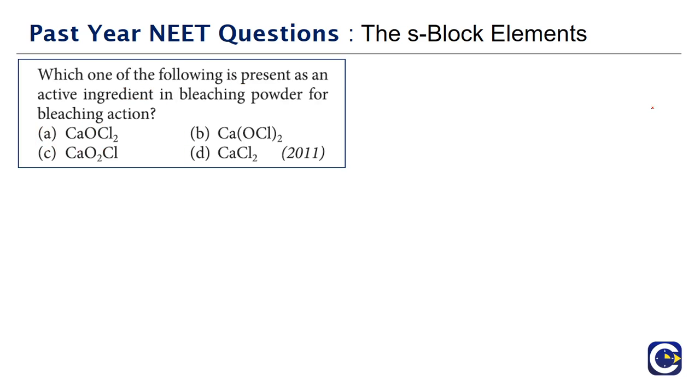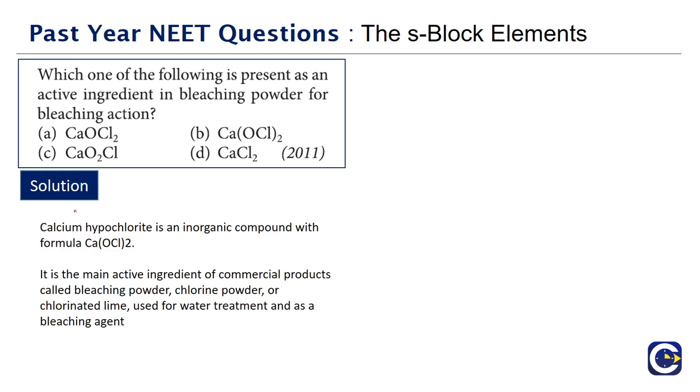Next, we have a question that came in the year 2011. Which one of the following is present as an active ingredient in bleaching powder for bleaching action? If you look at bleaching powder, what is the active ingredient? It is calcium hypochlorite. What is the chemical formula for this? It is CaOCl2, calcium hypochlorite.